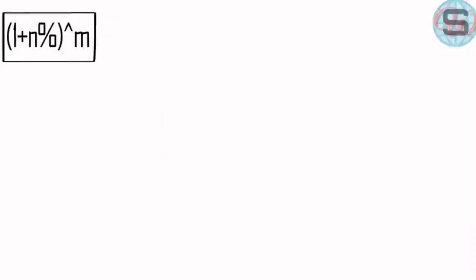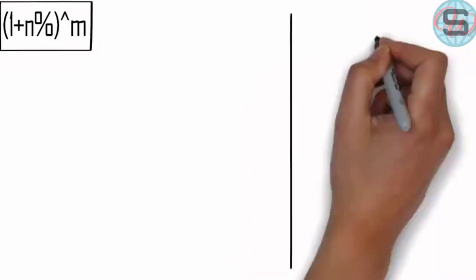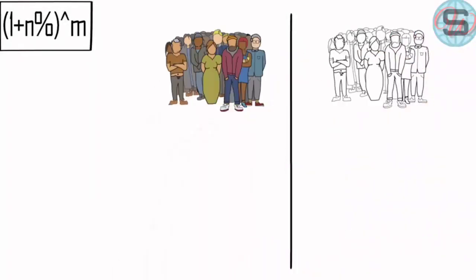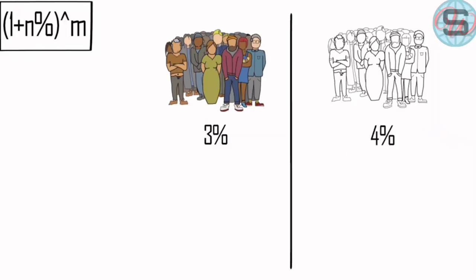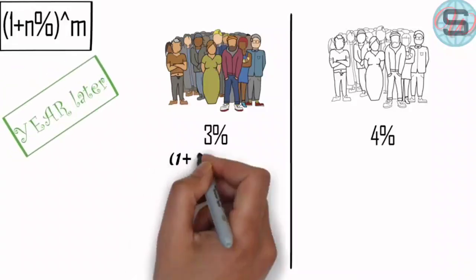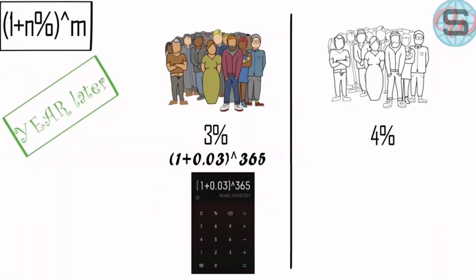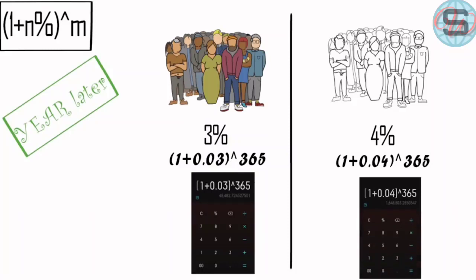Let's go. If we have two villages, and the first of them has a growth rate of 3% and the second has a growth rate of 4%, which is more than the first by only 1%. After a year, the first village's total confirmed cases will reach this number, 48,482. But the second village's total confirmed cases will reach this number, 1,648,803. Can you see the difference?